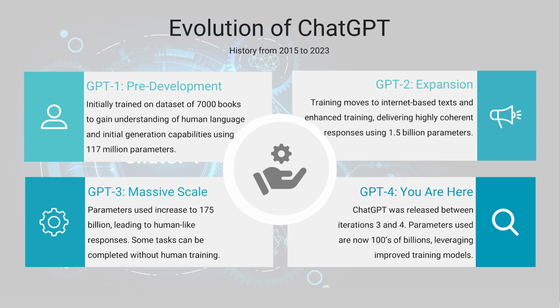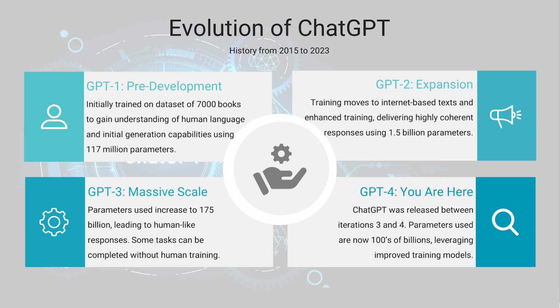In GPT-3, there was a big scale up. The parameters increased even more to 175 billion, and this is where we started seeing human-like behavior and responses coming from the architecture and the model. Some tasks could now be completed without direct human training, and then we're now here at GPT-4.